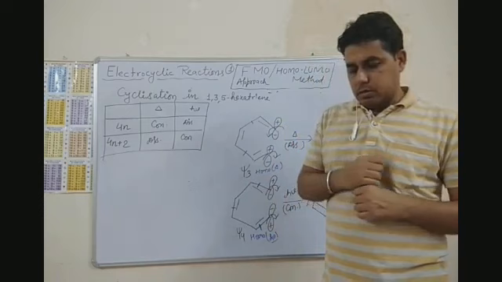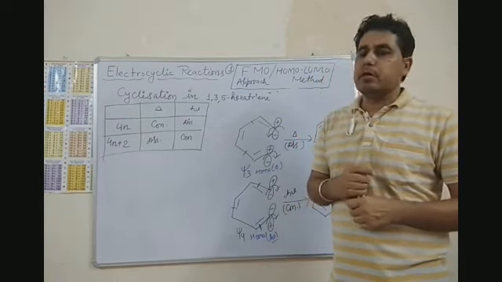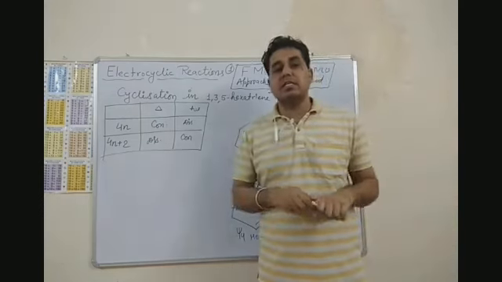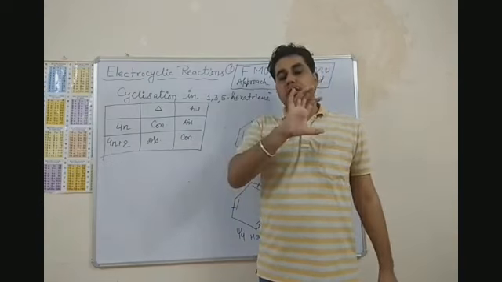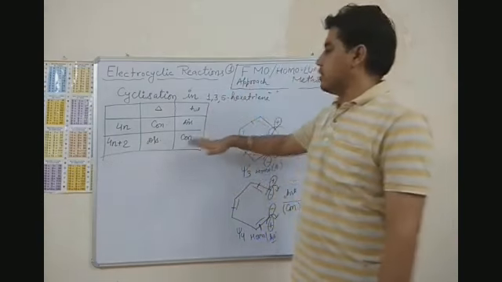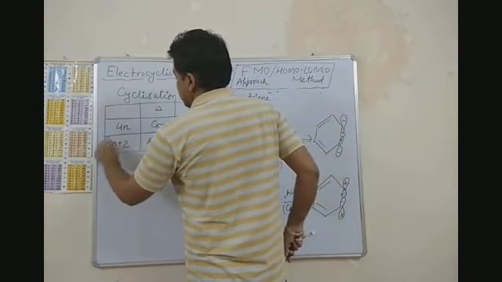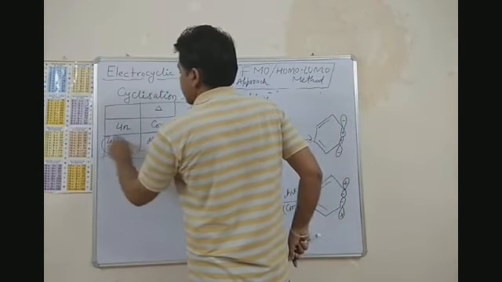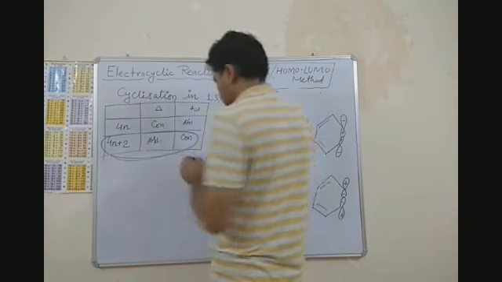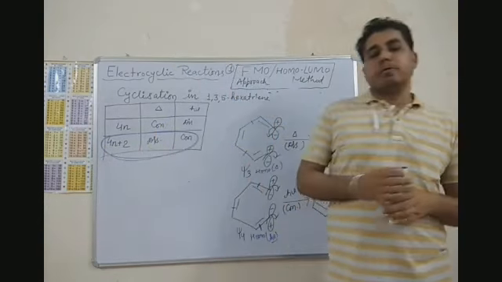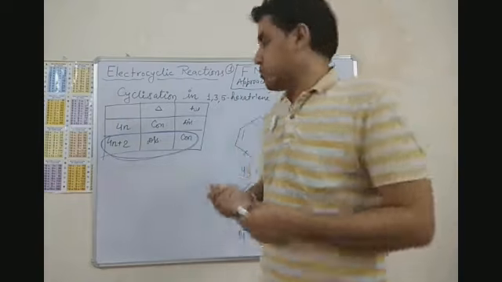So the easy way to remember these pericyclic reactions is to take the example of only one system. Let me take the example of the 4n plus 2 pi electron system. It is easy. We study the 4n plus 2 pi electron system in case of aromatic compounds.